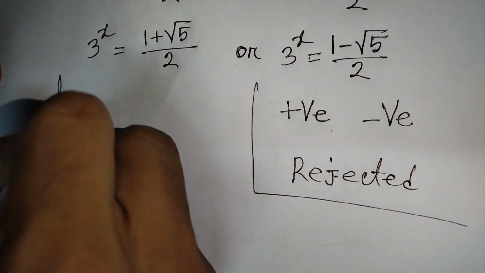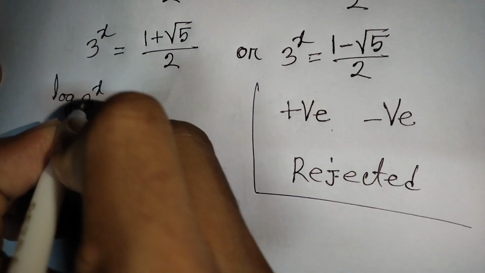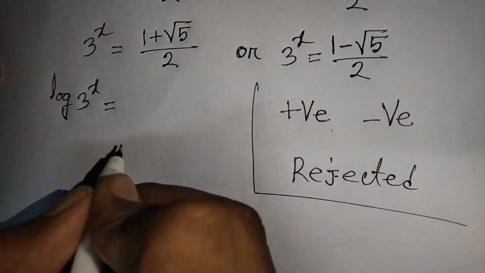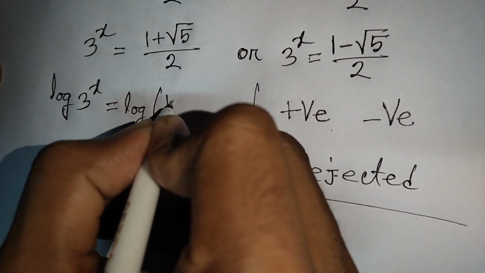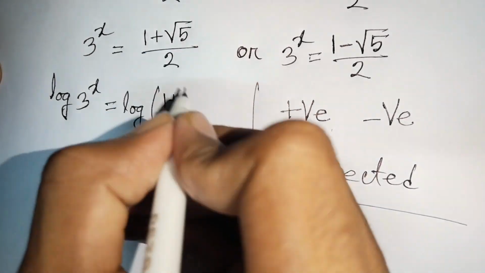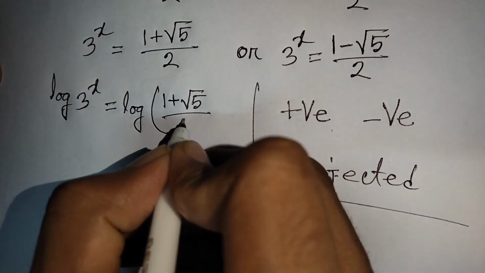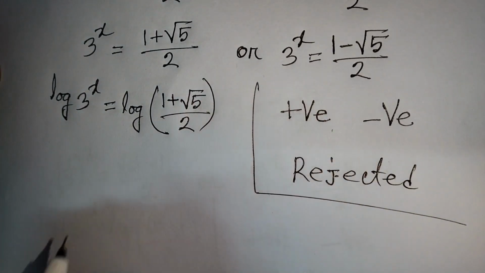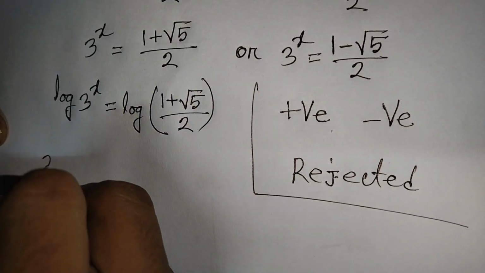You can write here log of 3 power x is equal to log of 1 plus square root of 5 divided by 2.